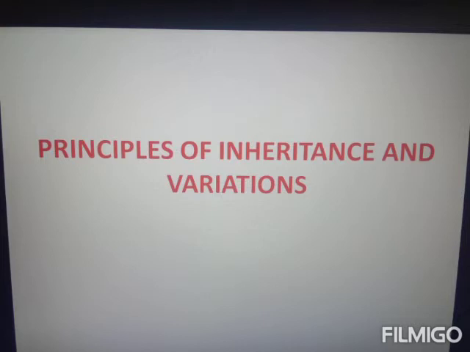For codominance and multiple allelism, the best example is the human blood group. The human blood group has 3 alleles, IA, IB and i, which produce different types of sugars, and 4 phenotypes and 6 genotypes are seen in the human blood group system.